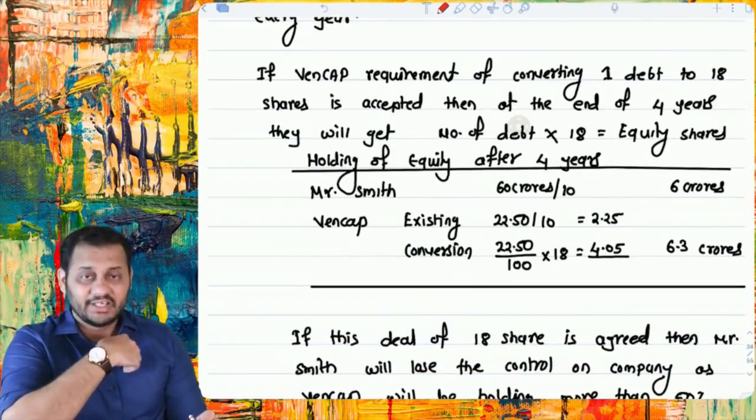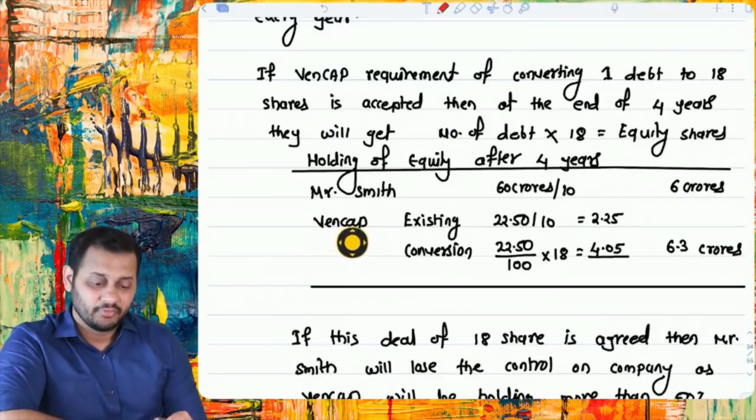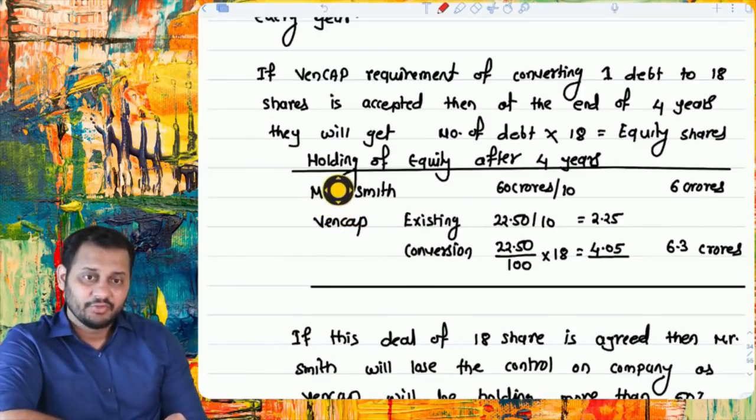what happens if we give 18 shares to the venture capitalist after 4 years? After 4 years, Mr. Smith will be holding 6 crore shares in the company and the venture capitalist's existing holding is 2.25 crore.